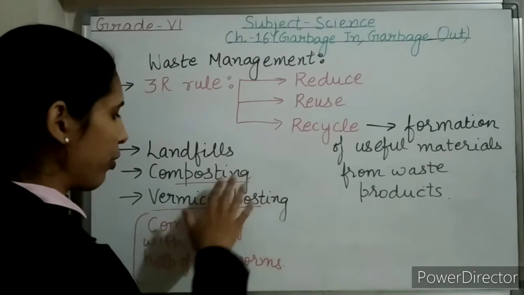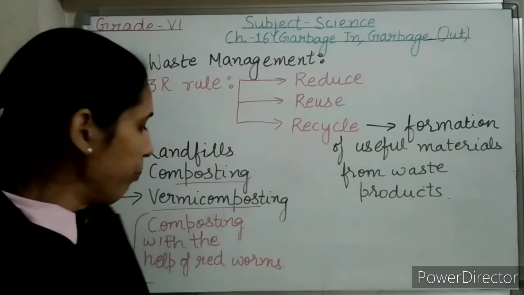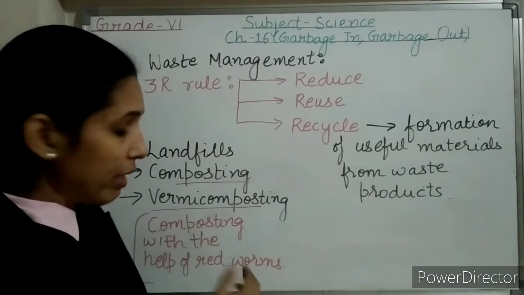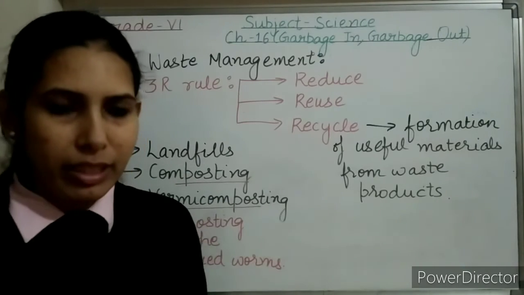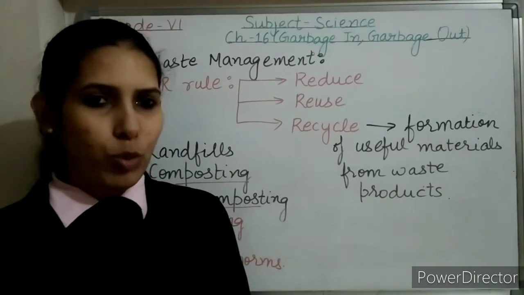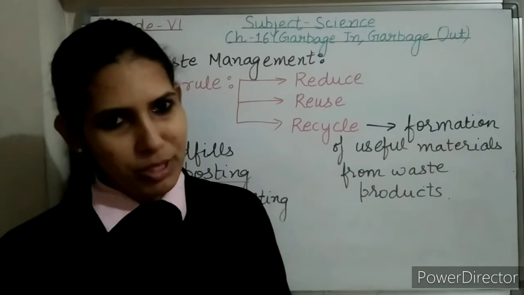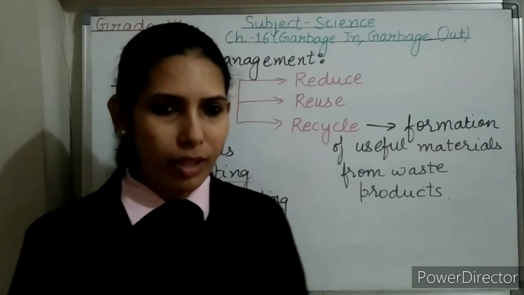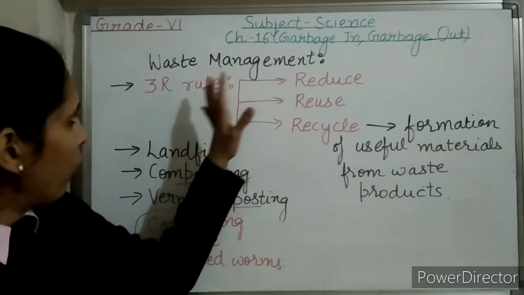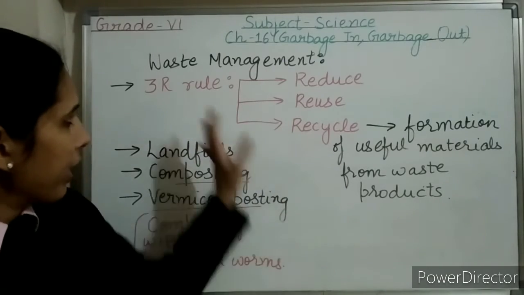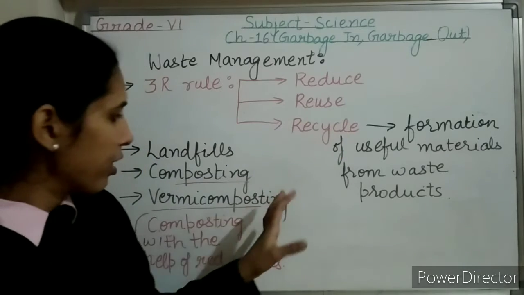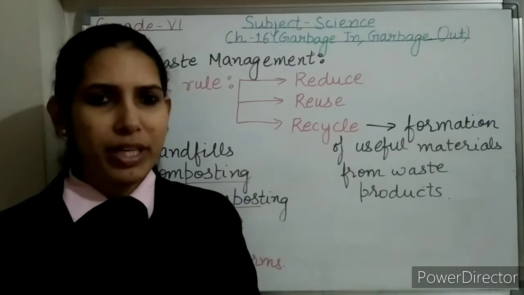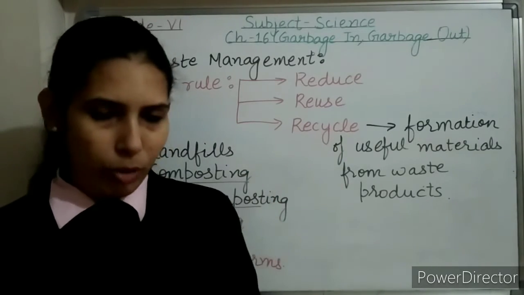So I hope the difference between composting and vermicomposting is clear. Vermicomposting is composting done with the help of red worms, and composting is the process in which it is done by the microorganisms in the soil. So after this, I hope we now have a good idea about waste management. Here we can see that management of biodegradable waste is not such a big problem.